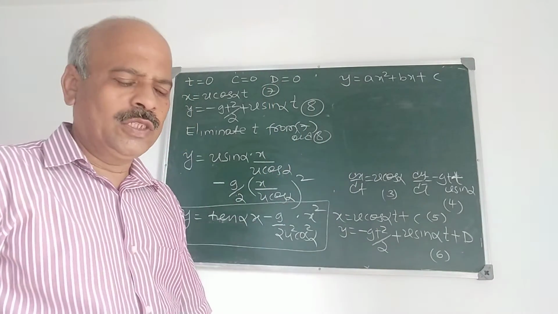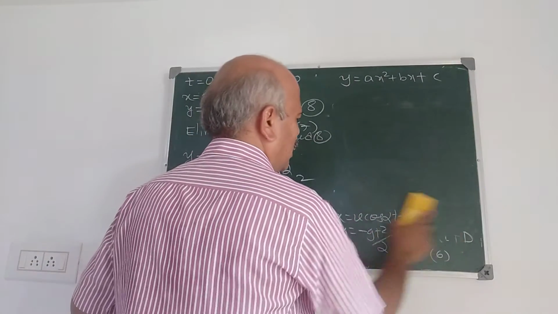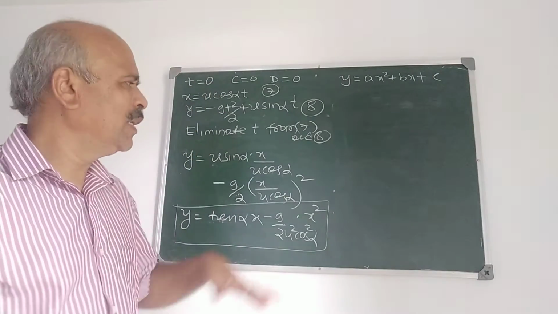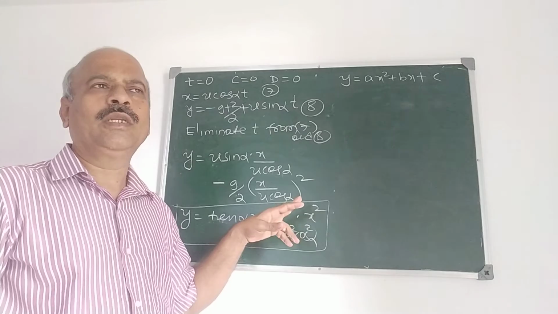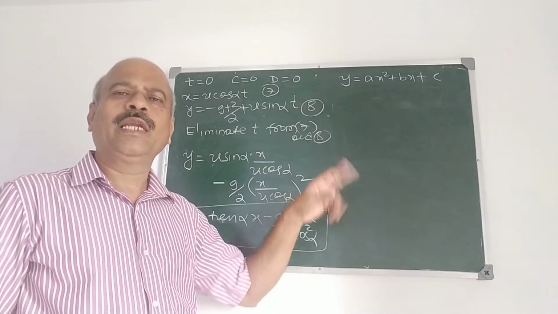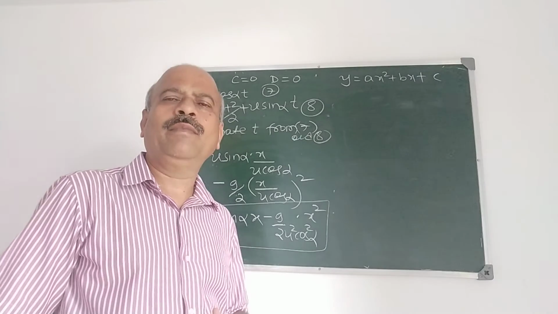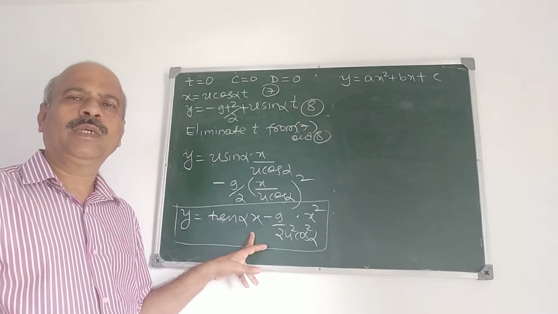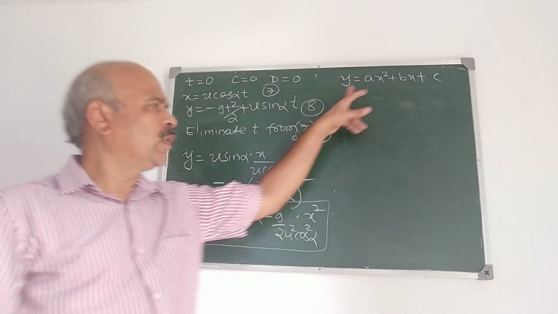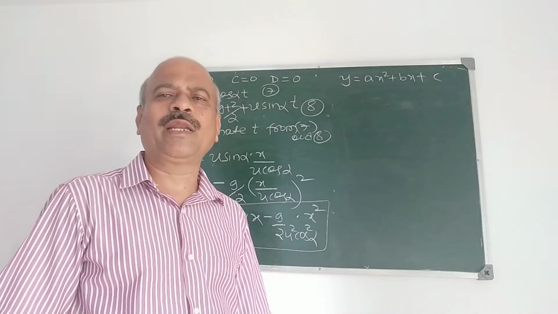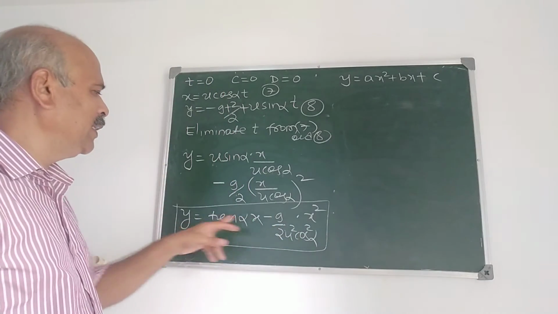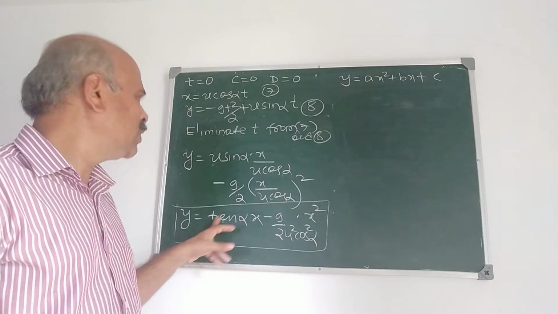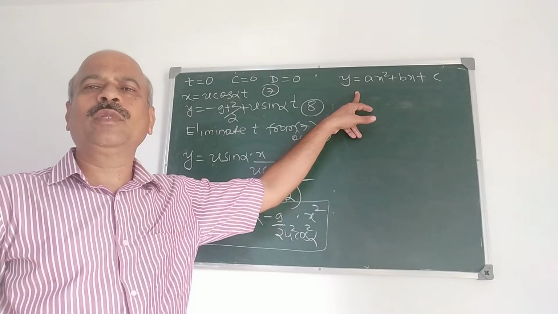This derivation is important because in the university examination you will get this as a definite question: prove that the equation of the path of the projectile is a parabola. Then you have to derive up to this step. Because y is ax square plus bx plus c always represents a parabola. So we have derived the equation for the path of the projectile.